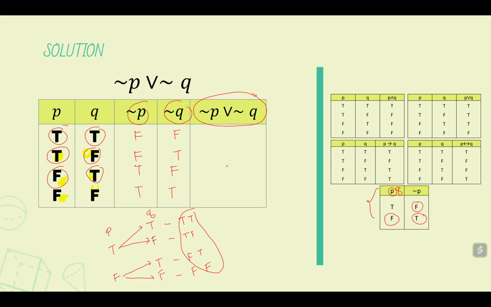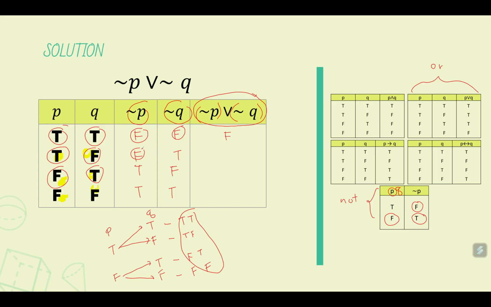Now, to solve this one, you need to put some open and close parentheses here. Okay, so to solve this column, we go to the OR table here. This is the OR table. The other one here is the not table. Now, according to the OR table, if both statements are false, then the combined statement is false. So since here we have false and false, this one here is false.